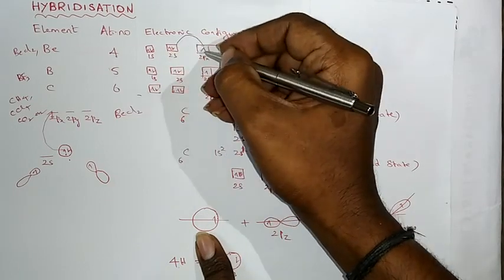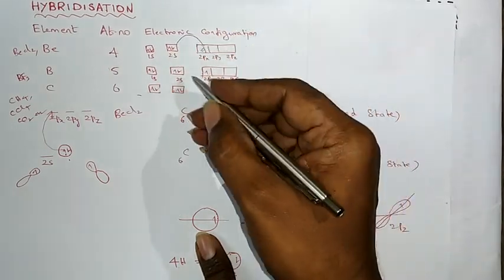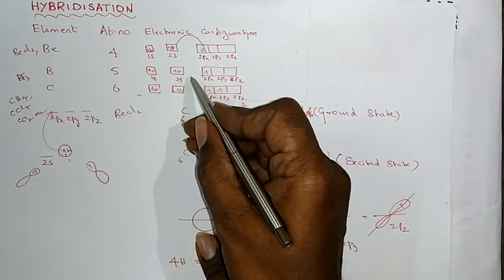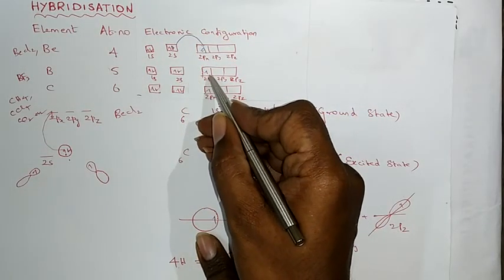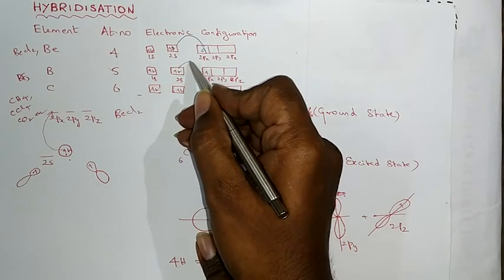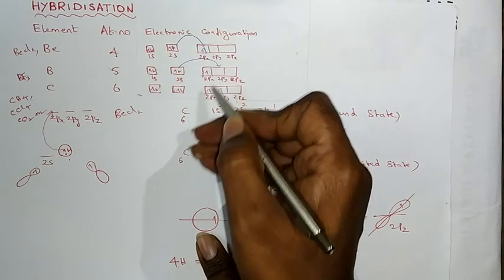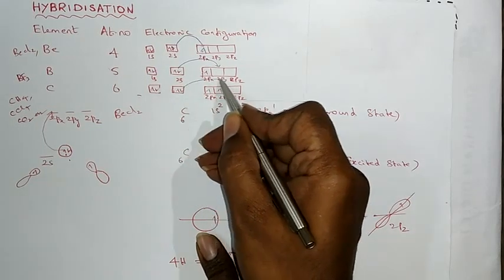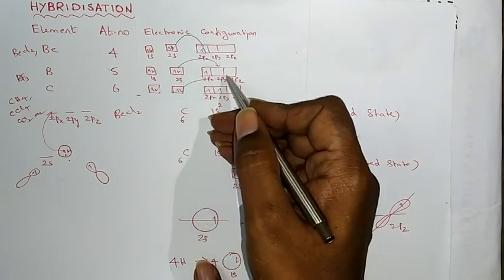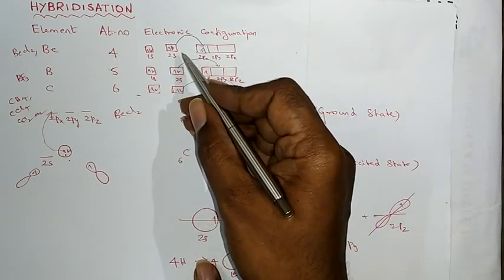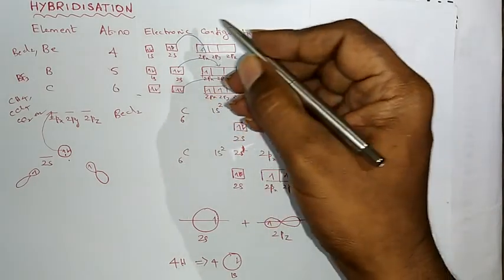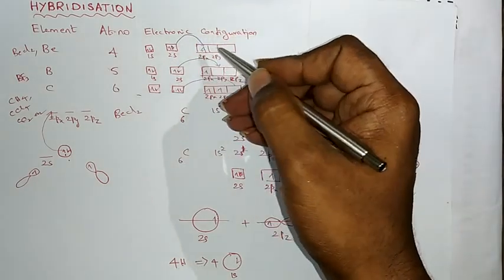This will become unpaired, this will become one electron here. Also here, in order to get the covalency of 3, boron has only one half-filled orbital, so one of the electrons from 2s jumps into 2p, here 2py. Here also, one of the electrons jumps into 2pz. Now the carbon covalency becomes 4, boron covalency becomes 3, and beryllium covalency becomes 2. And this is called excitation of electron.